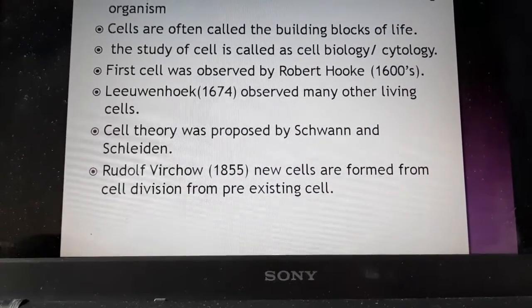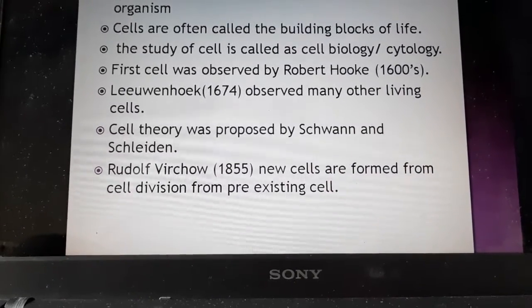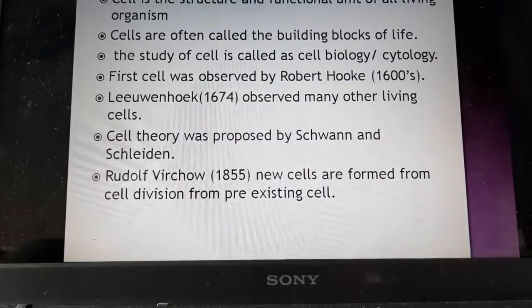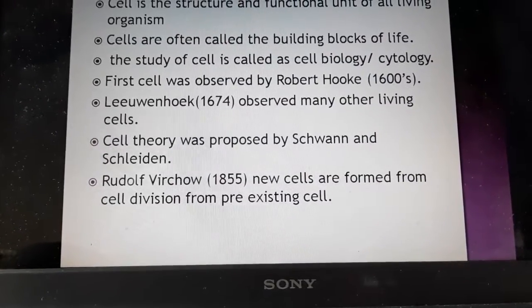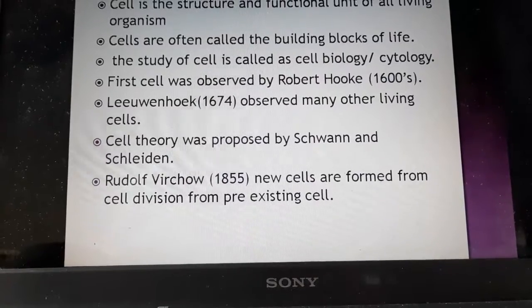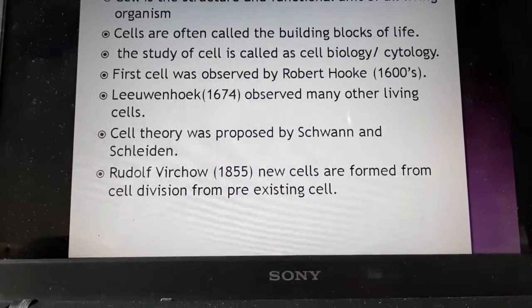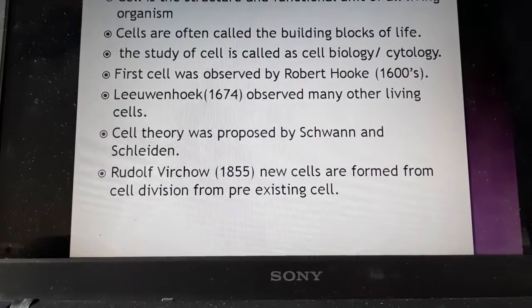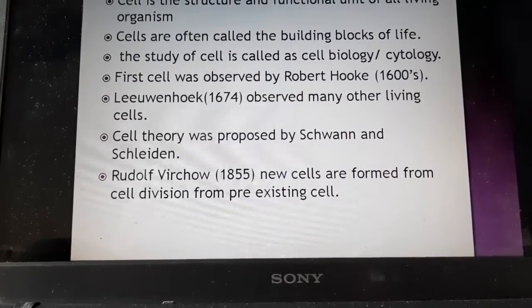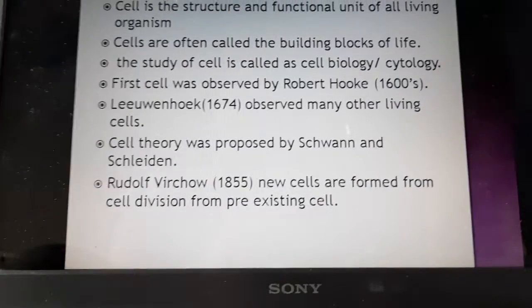Then another scientist, Rudolf Virchow, in the year 1855 explained for the first time that new cells are formed by cell division from pre-existing cells. Later, advanced research in cytology led to the modification of the cell theory, which is now known as the modern cell theory.